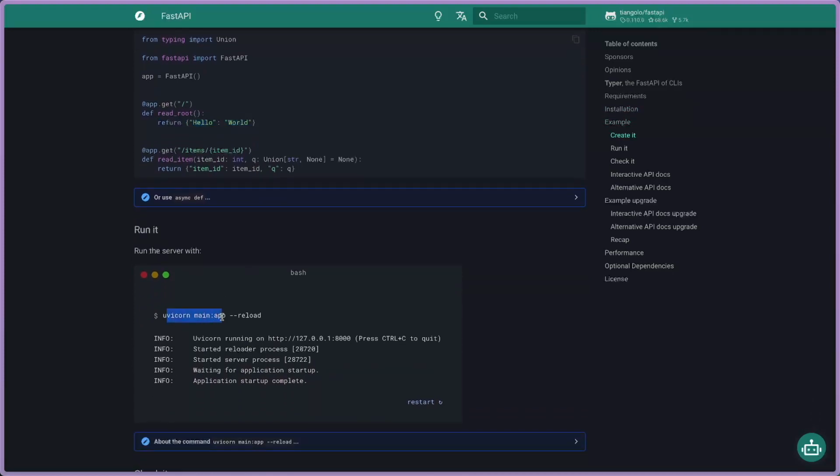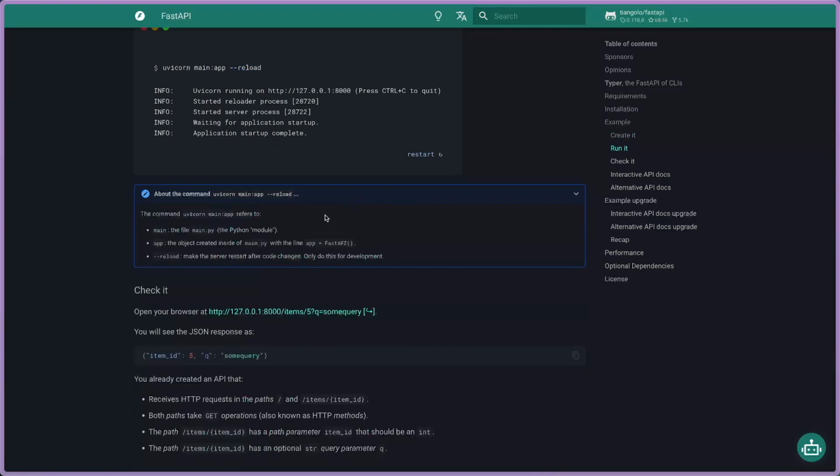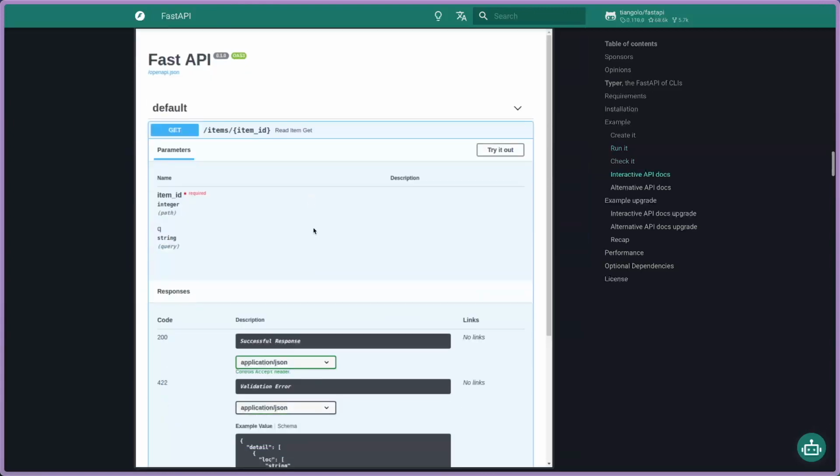When you run this application on your machine, you can run the command uvicorn main:app, and the --reload is for development. It will auto reload whenever you change a file in the folder. It has the explanation here of what it means.